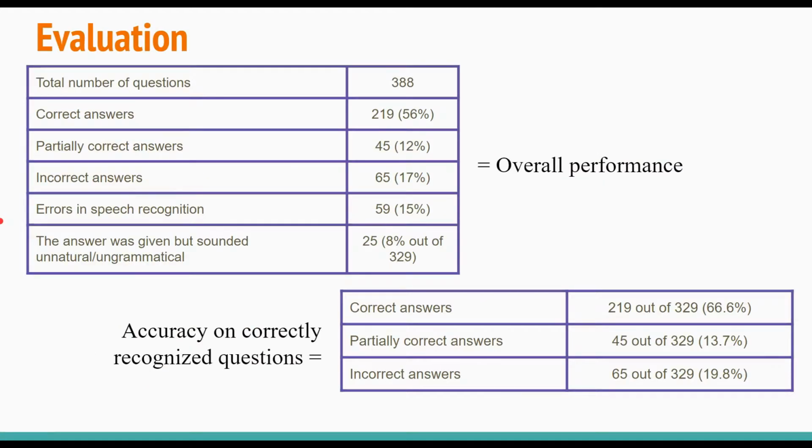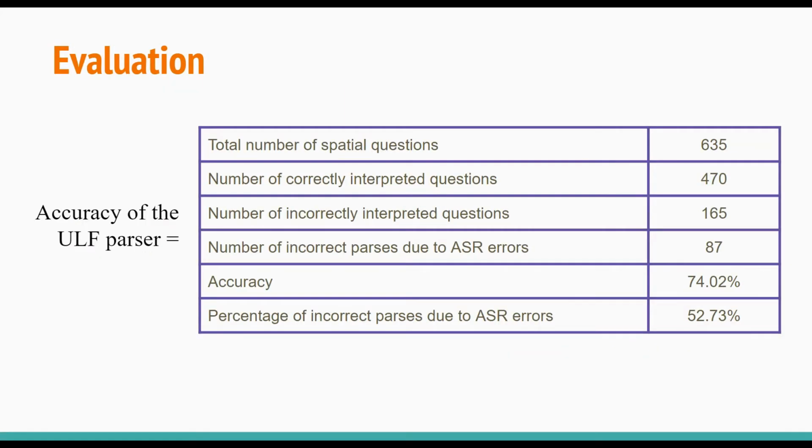In order to evaluate our system, we instructed several volunteers to ask spatial questions of the general type supported by the system, but without restriction on specific wording. They were requested to mark the system's answer as correct, partially correct, or incorrect. The proportion of correct and partially correct answers is about 80%, which, given the vague and subjective nature of spatial judgments, we find quite satisfactory. We also separately tested the performance of the ULF parser, and you can see the numbers on this slide.